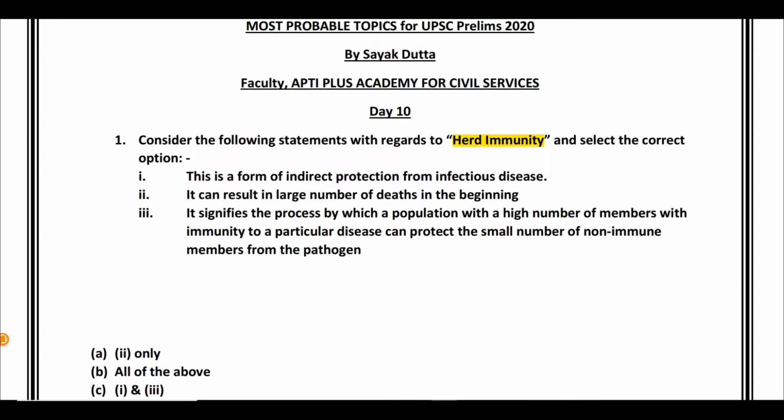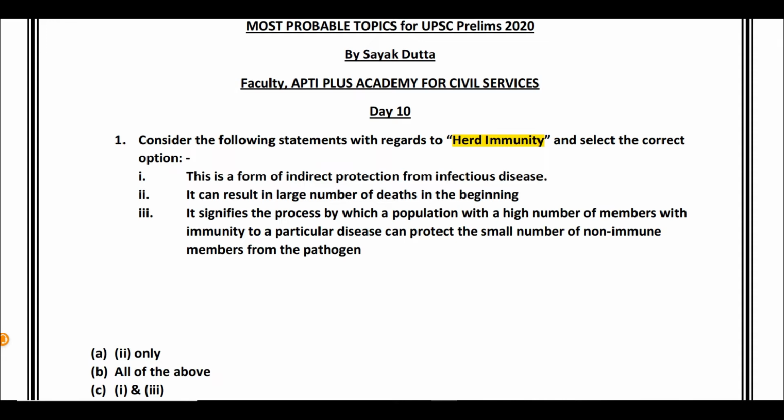So over a period of time, the virus won't be able to cause the harmful effects which it is causing right now, and because of that the deaths will also start to reduce. But yes, initially it will cause a large number of deaths because there will be so many people who will not be immune to the virus initially.